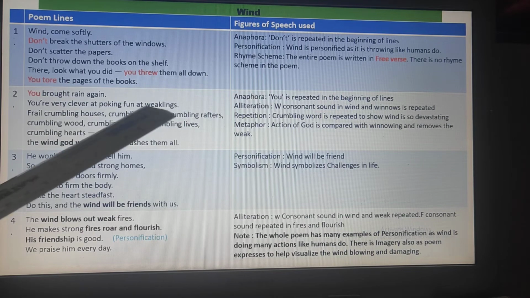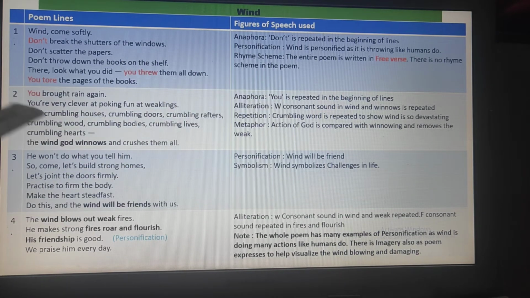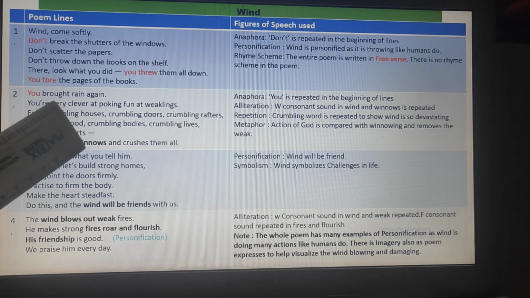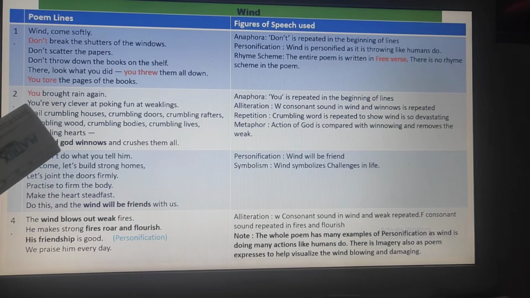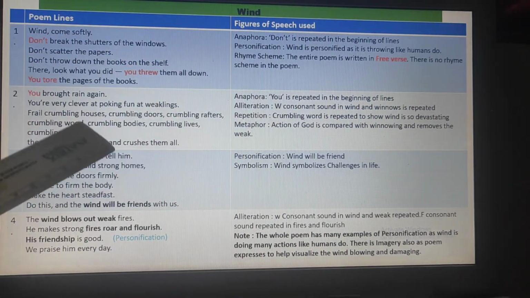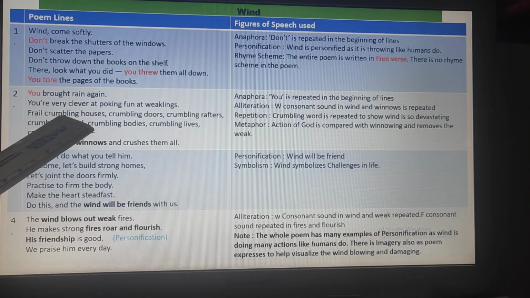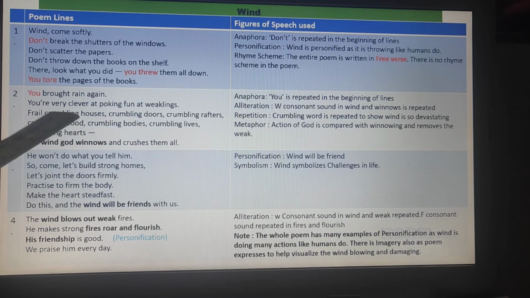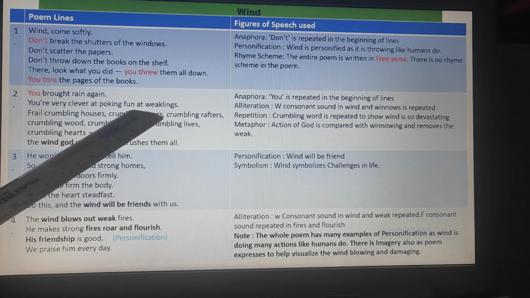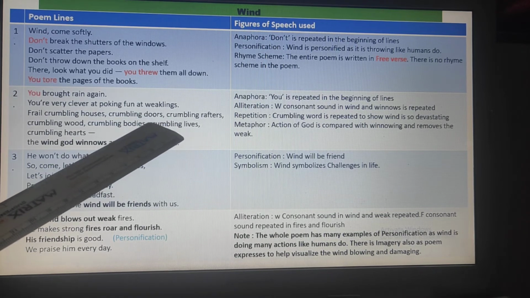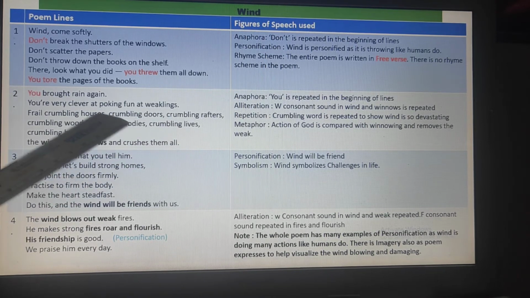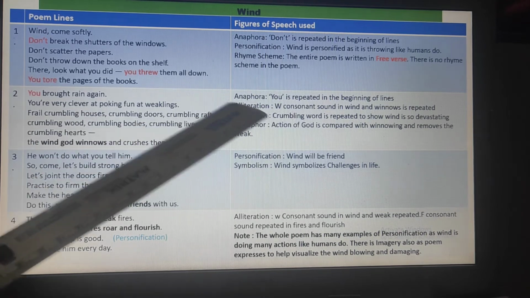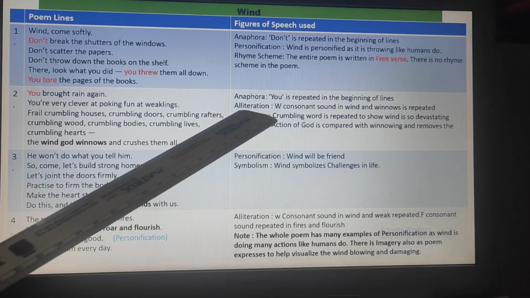Coming to the next part, again anaphora, where you is used in the beginning of the lines. There is alliteration, like the wind winnows, so W consonant sound is there. Then you can see prominent repetition of crumbling. He need not have said crumbling so many times, but it lays a good impact when you use the word repeatedly. Crumbling houses, crumbling doors, crumbling rafters. So repetition is used.